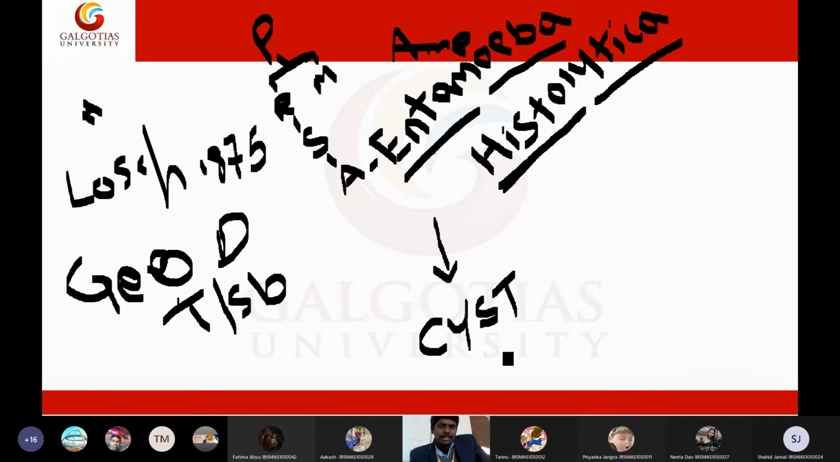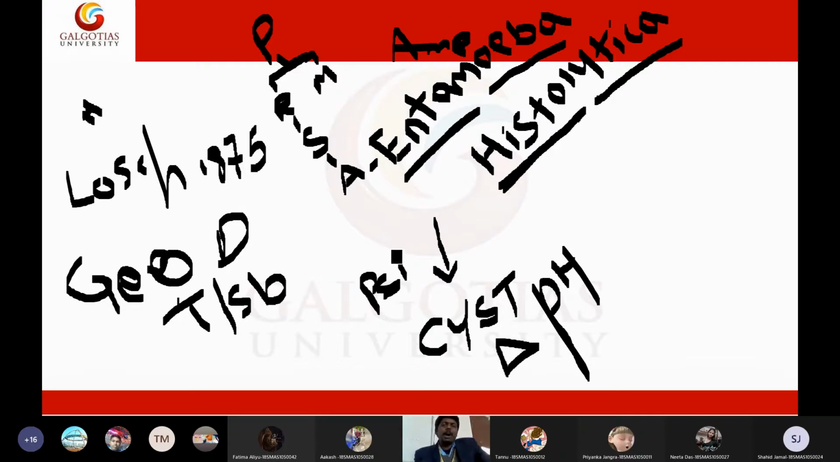A cyst cannot easily be destroyed by heat. A cyst won't be destroyed by high pH. A cyst cannot be destroyed by high pressures, PSI, pascals. A cyst can survive in almost all types of environments. So this is the survival strategy of our amoeba.